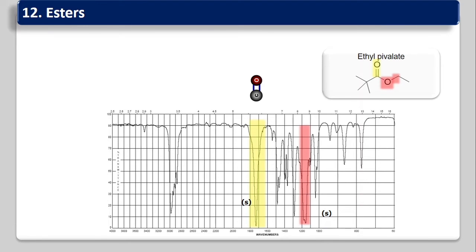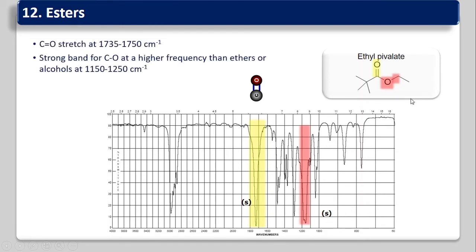Next is ester. Now ester is RCOOR. Now this is the carbonyl group again. This is the molecule, the name is ethyl pivalate. Now the C=O stretch of this ester is around 1735 to 1750. These values are slightly higher than aldehydes and ketones. It's because this carbon is attached to the oxygen, so it increases the frequency of the IR radiation.